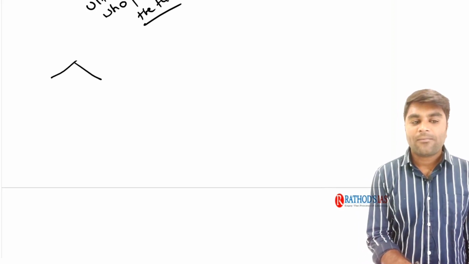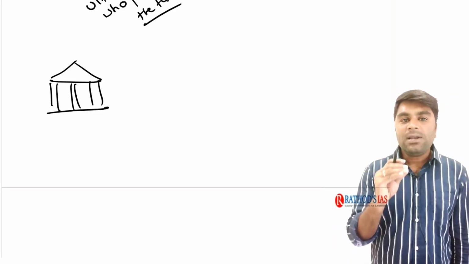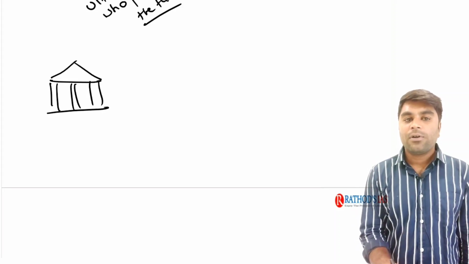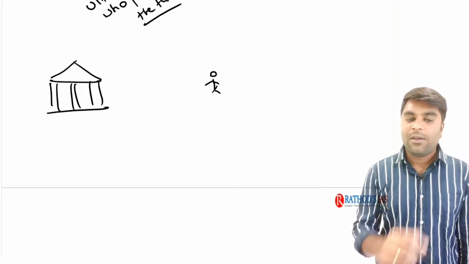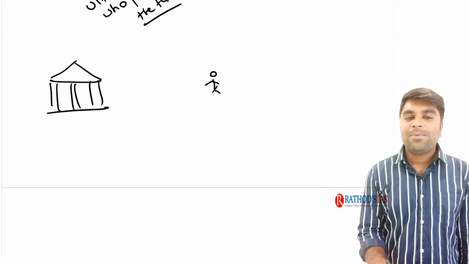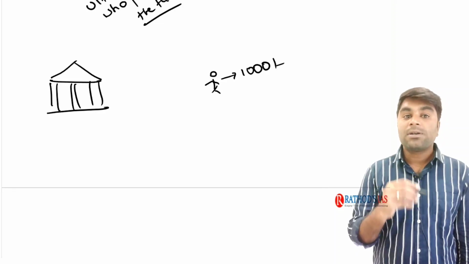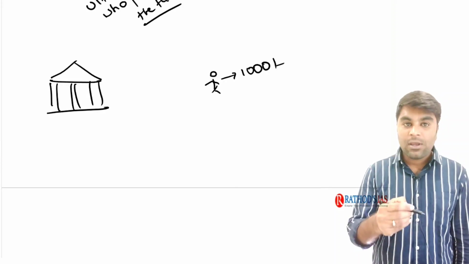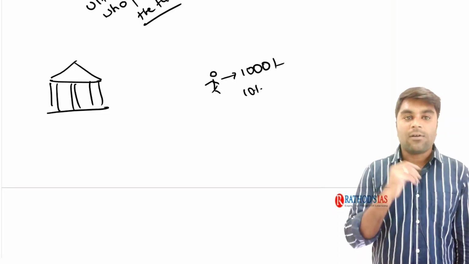Now, imagine this is the government. Now, if the government says that those persons earning an income of 1000 rupees need to pay a tax of 10% out of their income. Now, imagine he is a person. Now, this person is earning an income of 1000 rupees. Now, what did the government order? Government said that those persons who are earning an income of 1000 rupees come under the ambit of taxation. They need to pay 10% of their income as income tax to the government.